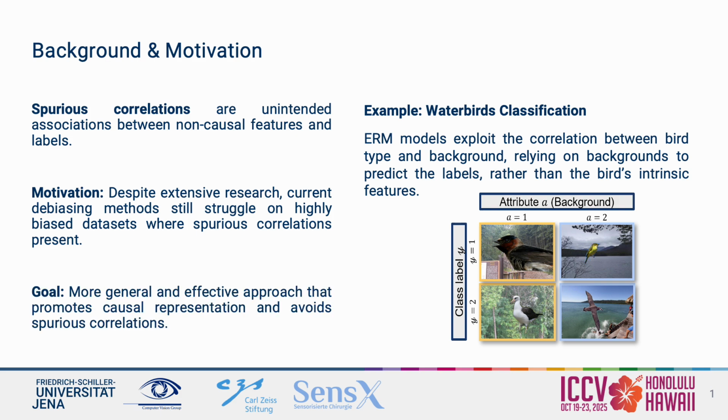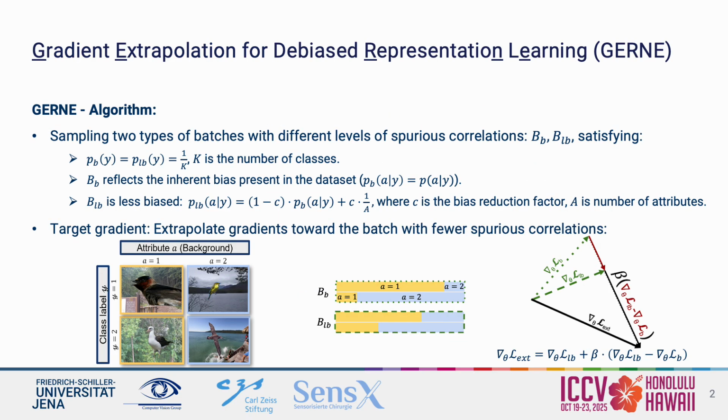This motivates our work. We aim to develop an approach that is more general and effective, one that promotes causal relationships and helps models avoid spurious correlation. In this work, we propose GERNE, which stands for Gradient Extrapolation for Debiased Representation Learning. The core idea is simple.